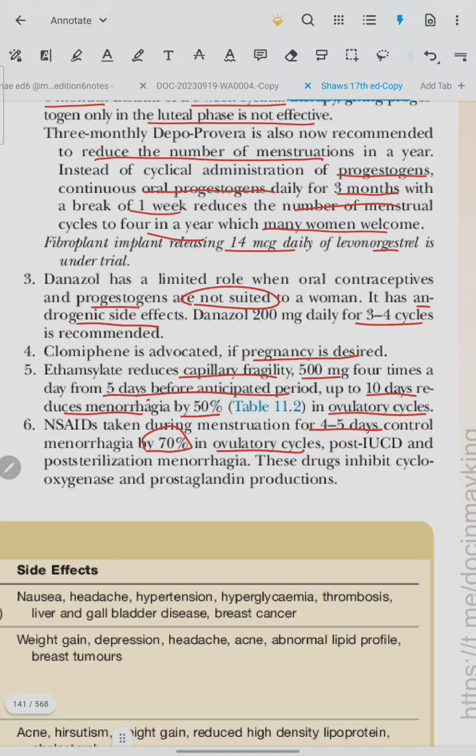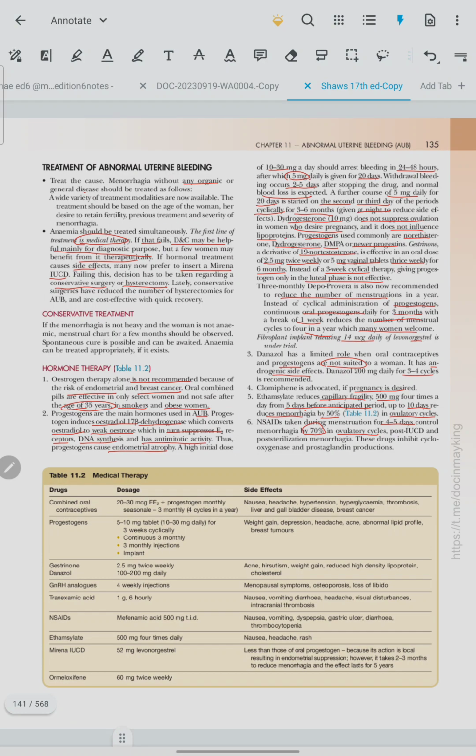Post IUCD and post sterilization menorrhagia. Medical therapy. Combined OC pills. Dosage 20 to 30 microgram ethinyl estradiol plus progestogen monthly for 3 months. The side effects are nausea, headache, hypertension, hyperglycemia, thrombosis, liver and gallbladder disease, and breast cancer.